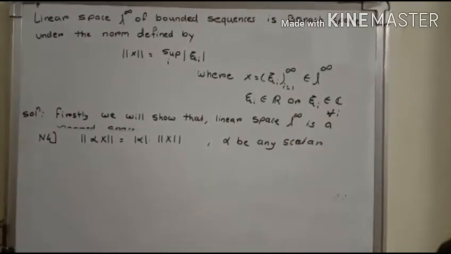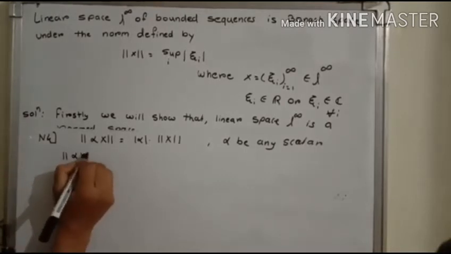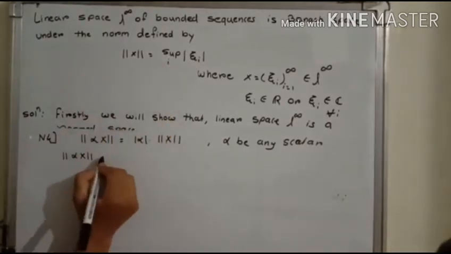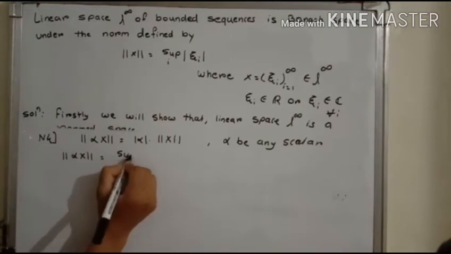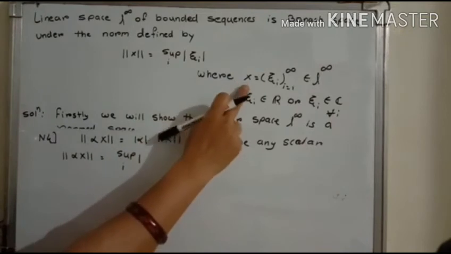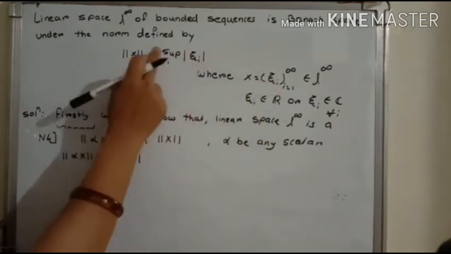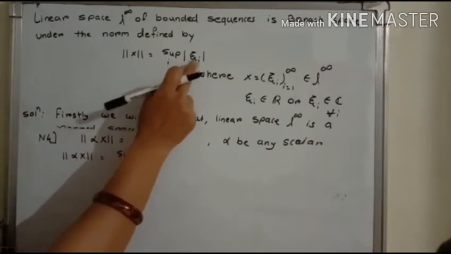Now here we start with the norm of alpha x. By using the definition, where x is the sequence xi_i, the norm of x equals the supremum over i of mod xi_i.